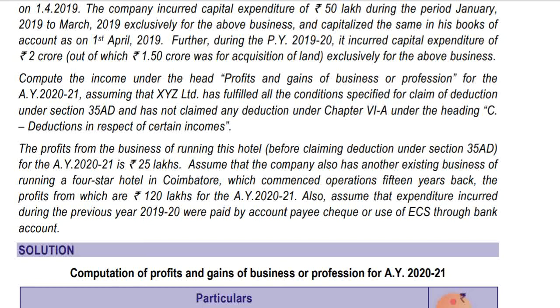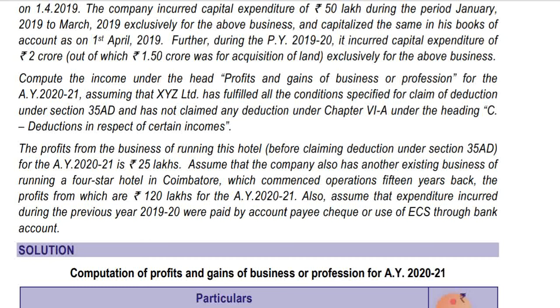Why? Because it has not commenced operation of a hotel of 2-star and above on or after 1st April 2010, because it was started 15 years back. So it will not get deduction under section 35AD, but it is a specified business which is mentioned in section 35AD.